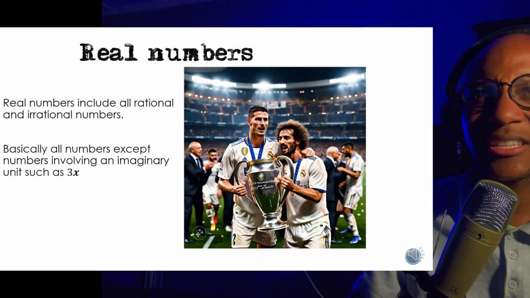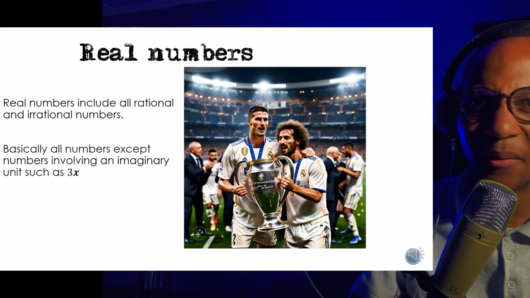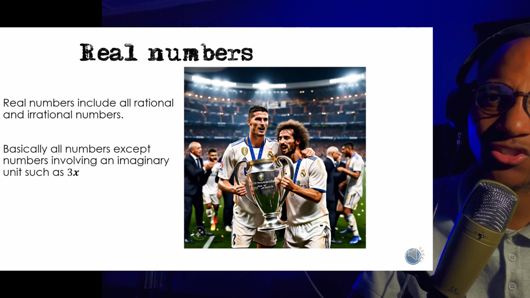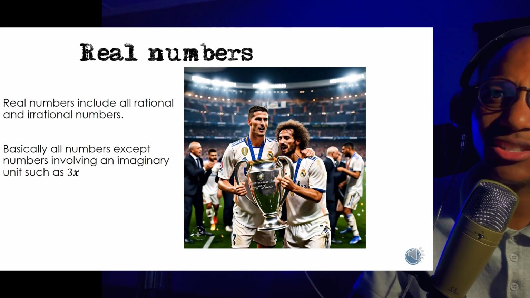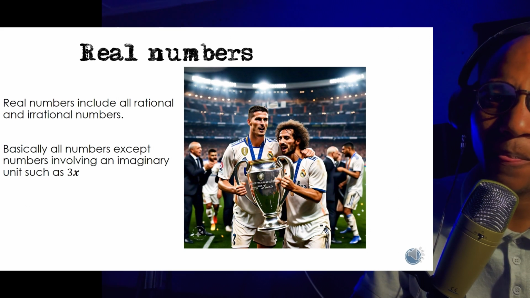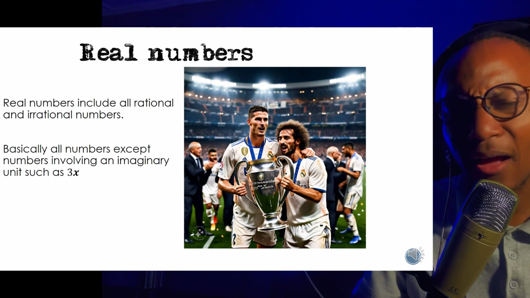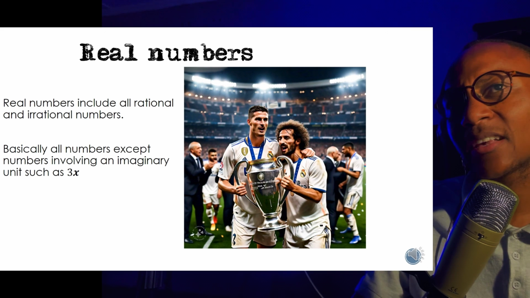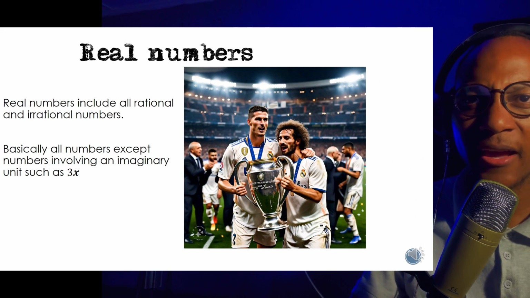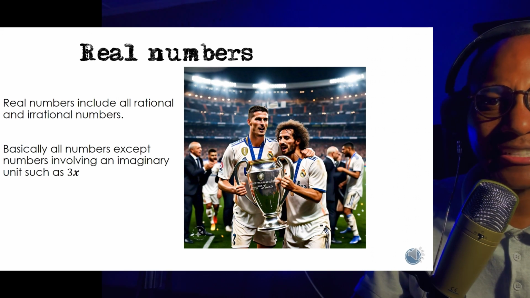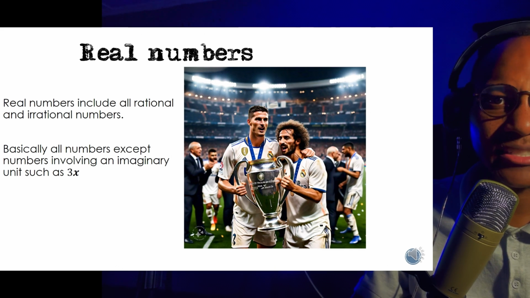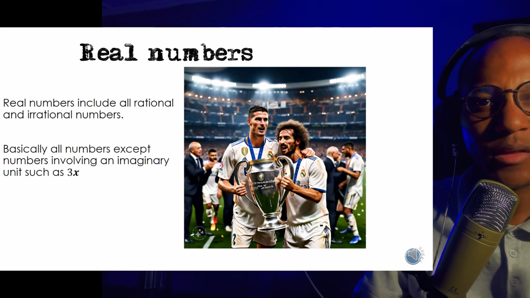So if it's 3x, then it's not a real number because there's something that you are imagining here. You don't know what number it is. So basically real numbers are all the other numbers except these like 3x, 4x, where there is an imaginary number that we are representing using a letter.